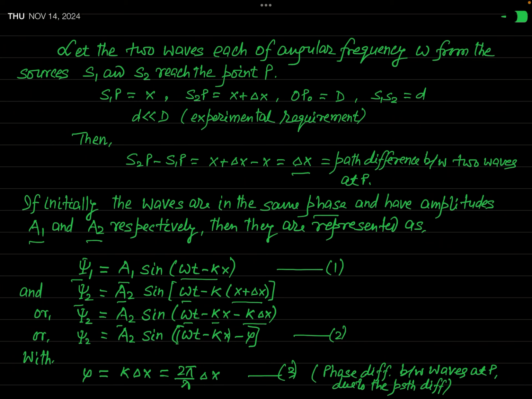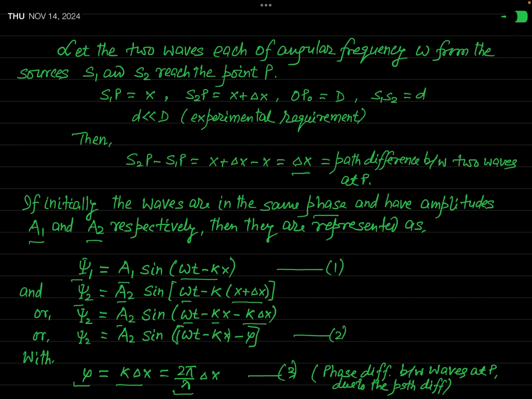Now, instead of k times delta x, we can write phi. But k, the angular wave number or the wave vector, is related to the wavelength of the wave by the relation 2 pi by lambda. So phi is equal to 2 pi over lambda times delta x.